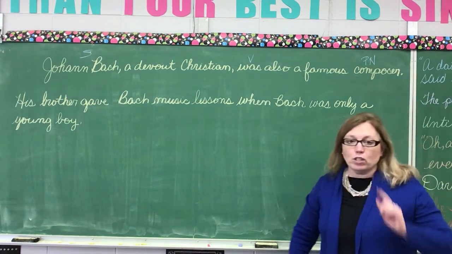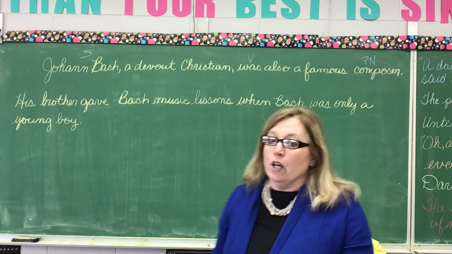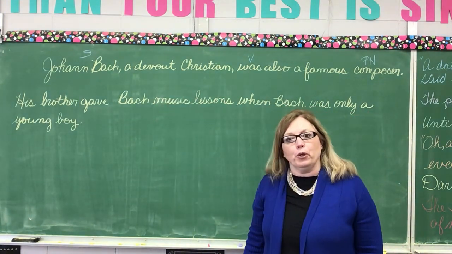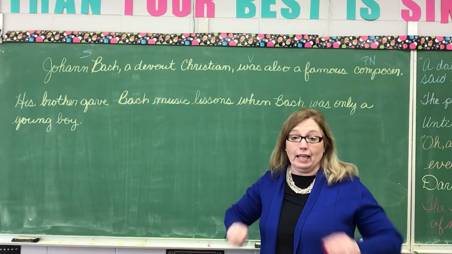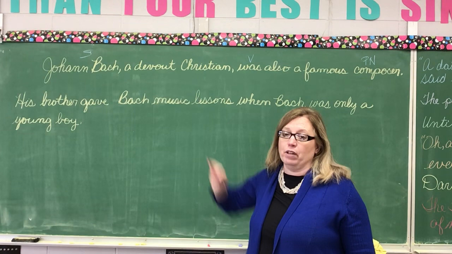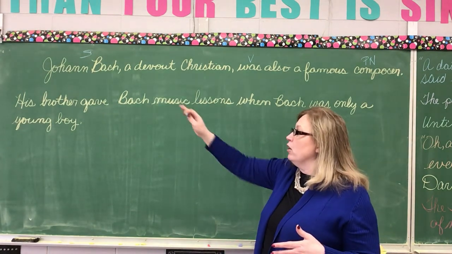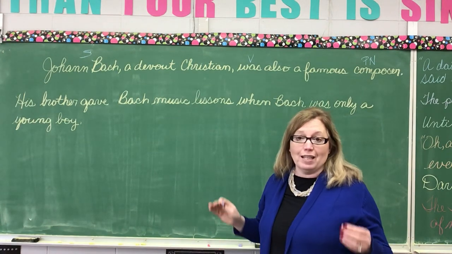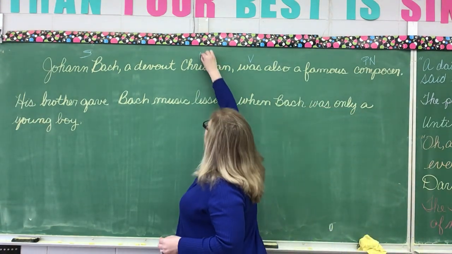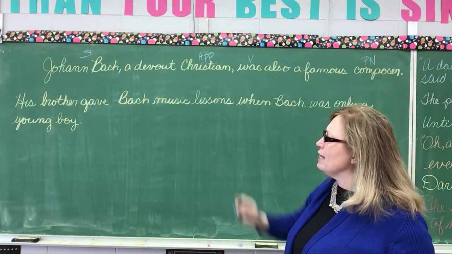Now, notice in your book you still have one word. That is the word Christian. This group of words, a devout Christian, what does it do? It defines or it clarifies the noun in front of it. It gives us more information about Johann Bach. So it is an appositive. So the word Christian is the appositive. Look at the next one.